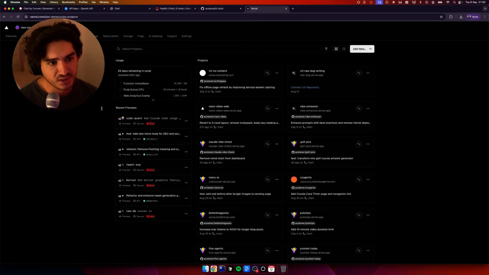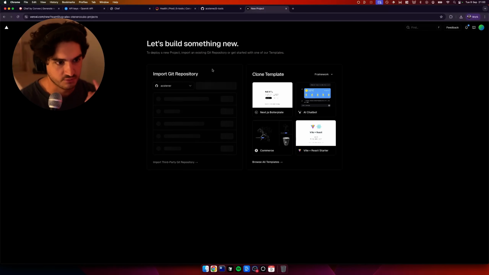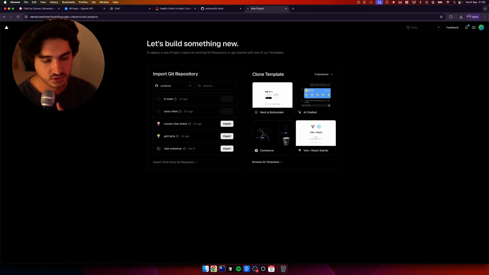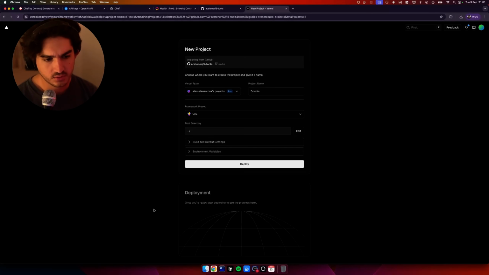So now we're coming over to Vercel. I know we got a few tools coming here, but don't worry. It's pretty straightforward. We're going to go on new project. We've got this import Git repository because we've connected Vercel to GitHub. And here we see our 5 tools GitHub repo. And these are my other repos. So we're going to click import here. And now you got to pay attention. There's a couple of things we need to do here.